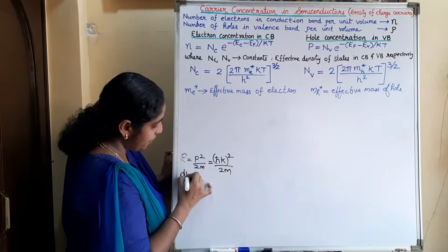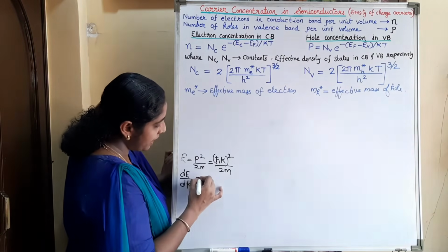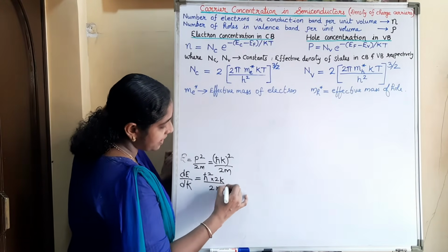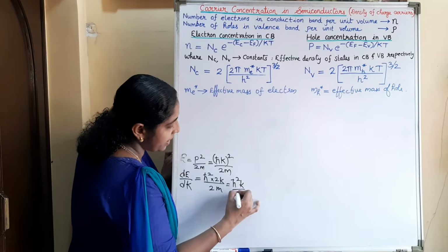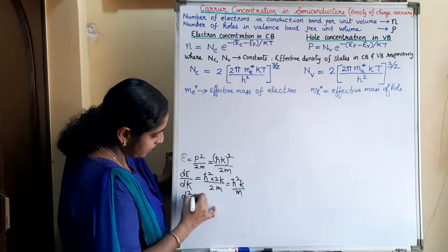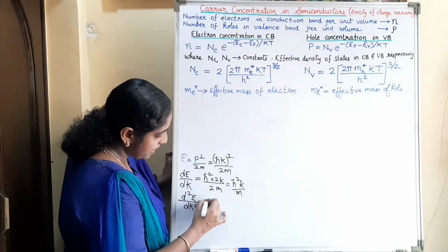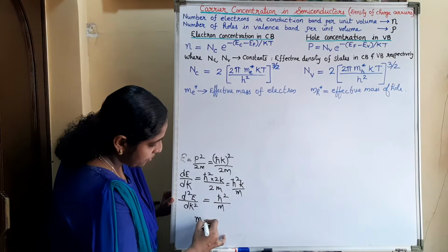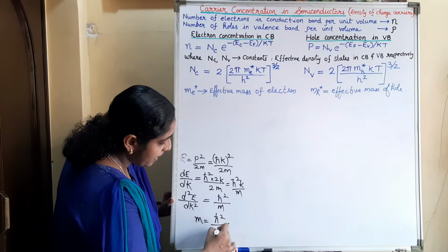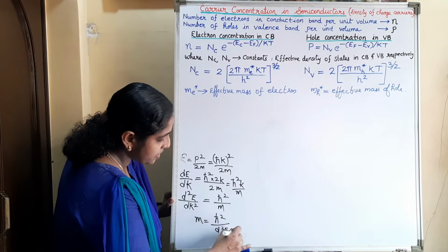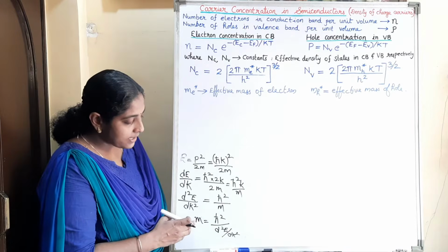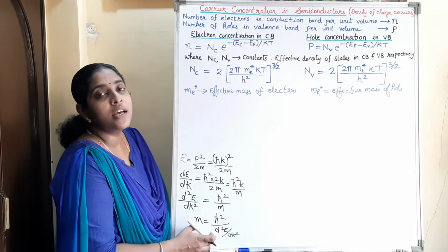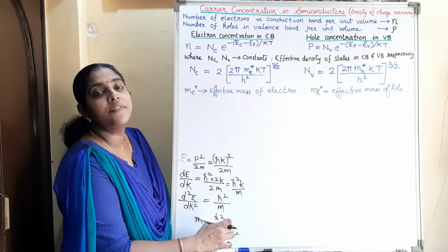If you take the derivative of this energy with respect to k, dE by dk is equal to h cross square into 2k divided by 2m, that is h cross square k by m. Now taking the second order derivative, d square E by dk square is equal to h cross square divided by m. That is, m is equal to h cross square divided by d square E by dk square. So from this expression, it is clear that the mass of an electron is inversely proportional to the second order derivative of energy with respect to k.